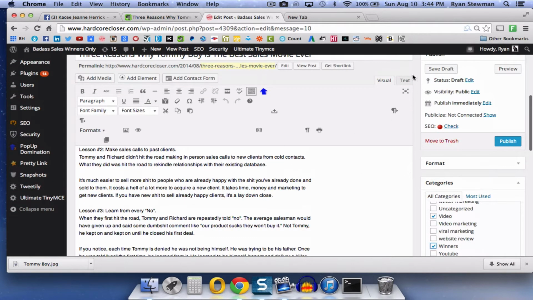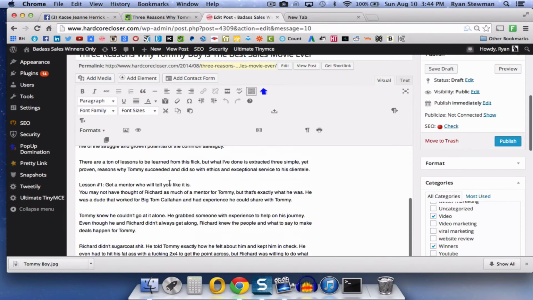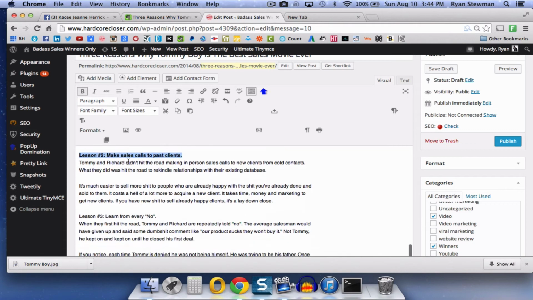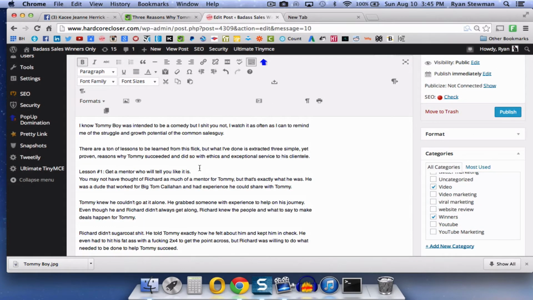Now there's one last thing that you have to do. You have to go back over here and hit the text thing again. You need to paste this code, NBSP. Just simply go right here and copy it. Actually, I'm sorry, first before you do that, you want to make sure that the parts that I make bold in the Evernote, you make bold here too. That's really important because that has a lot to do with the way that I set out my writing and everything.